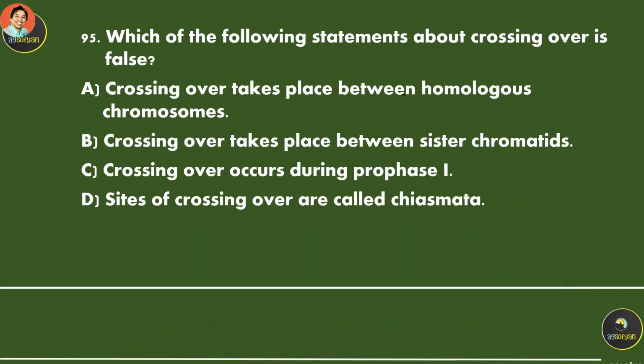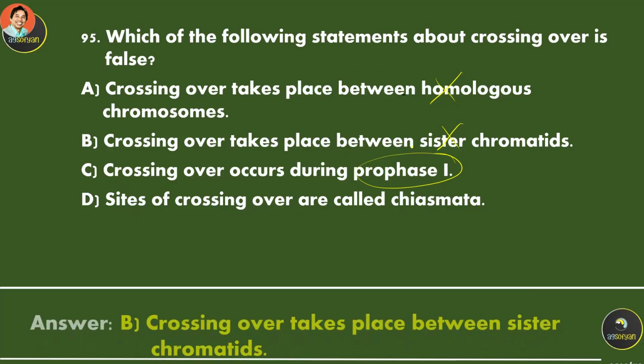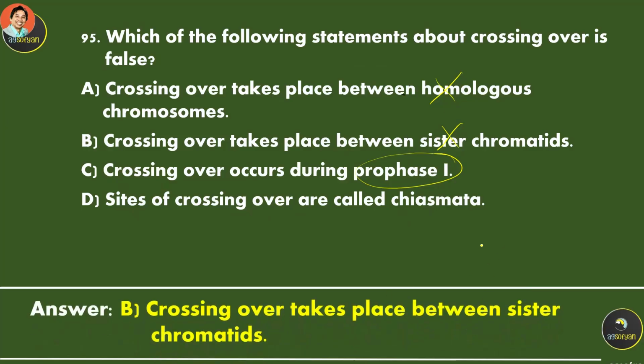Which of the following statements about crossing over is false? A, B, C, or D. Crossing over takes place between homologous chromosomes. Crossing over takes place between sister chromatids. So this is not the chromosome itself, but between the chromatids. Which chromatid? Sister? No, it's not sister chromatid. Crossing over occurs during prophase. The sites of crossing over are called chiasmata.